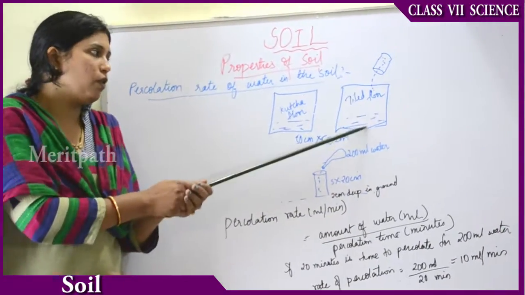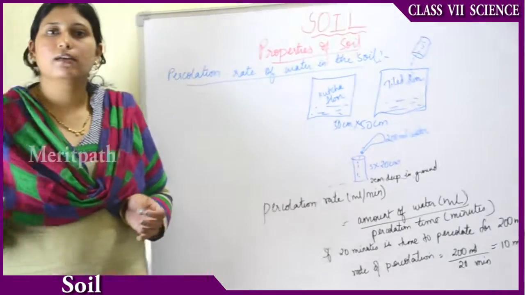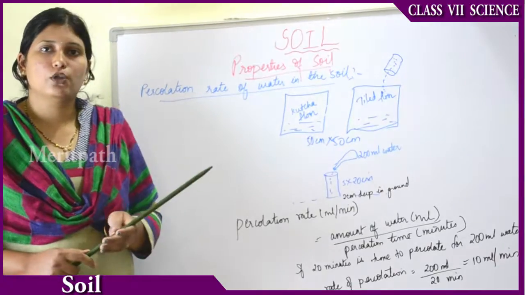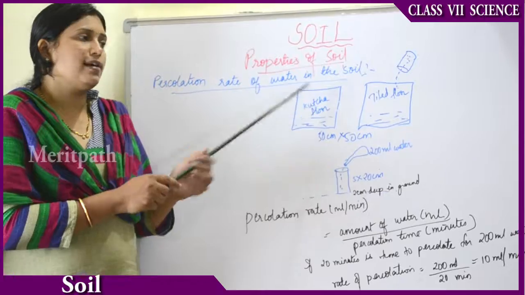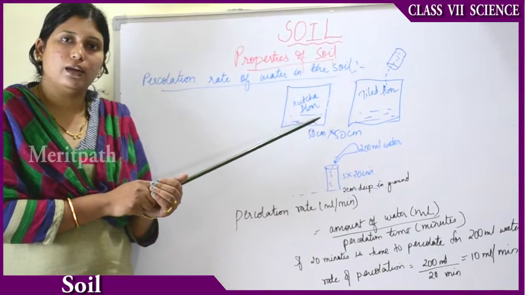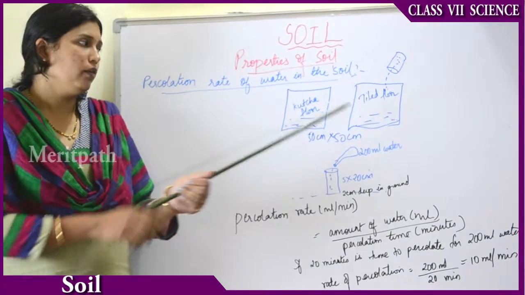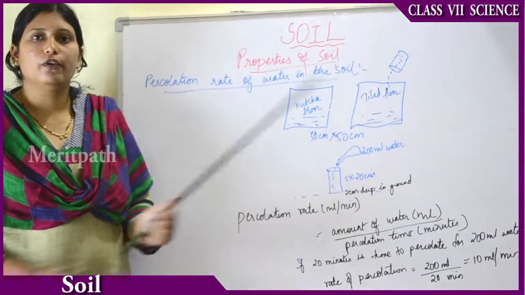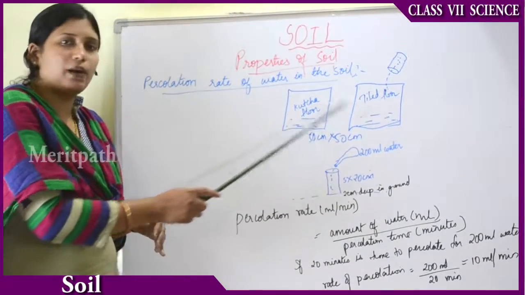Whereas if you pour water on a tile, the water will not be absorbed by the tile. What will happen if it is not absorbed by the tile? It will flow to the other areas. So that is the difference. Kacha floor absorbs water quickly. It is absorbed by the ground because the ground is made up of soil. Whereas in a normal tiled floor, the ground will not absorb the water. So that is how it explains the percolation.